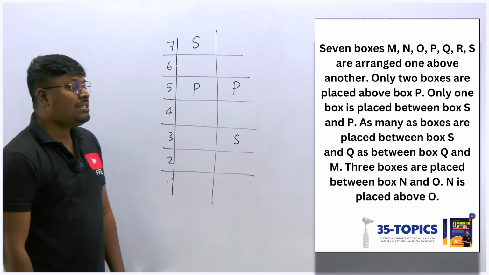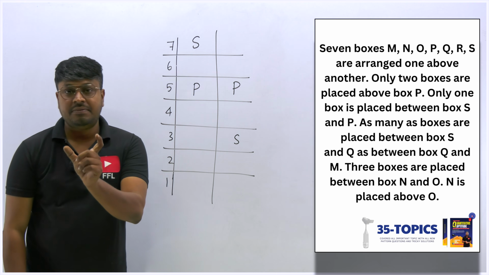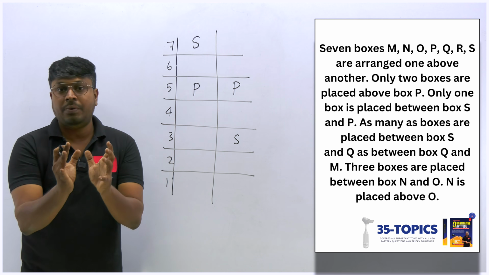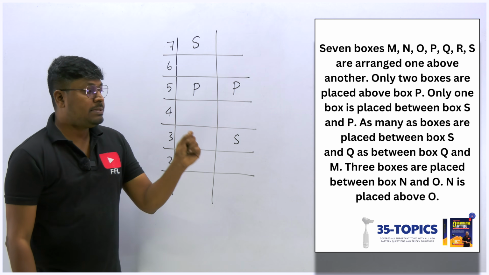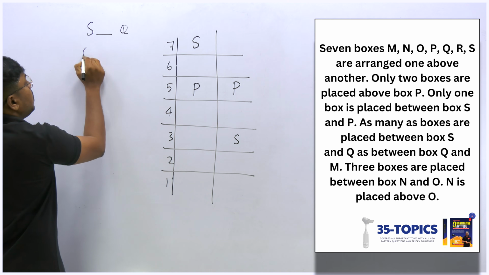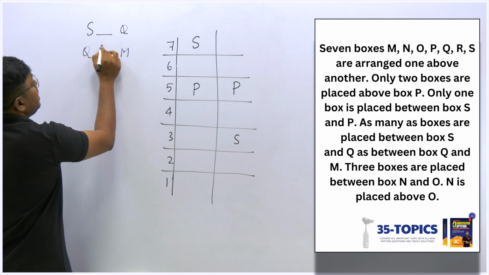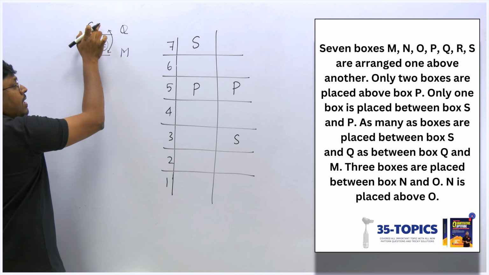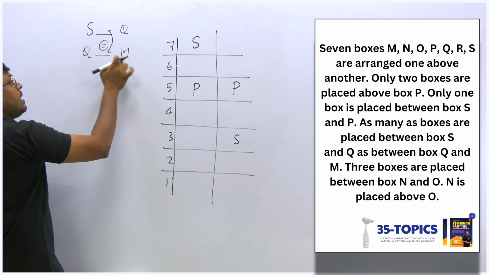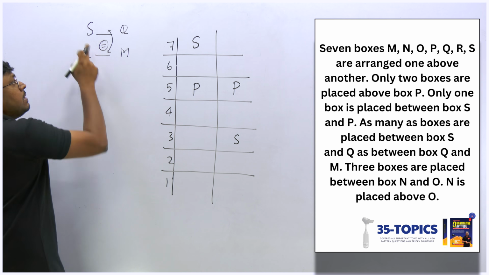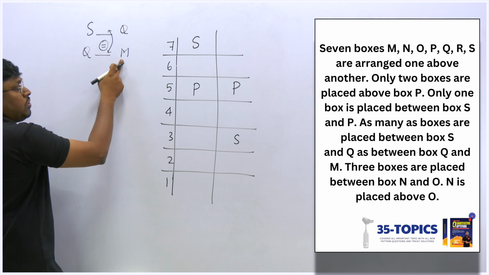So second, as many boxes, again we have found that word, as many boxes. As many boxes means the difference will be equal. So as many boxes between S and Q, S and Q, Q and M will be equal number of boxes in between them, right? So between S and Q, if there are 2 boxes, then Q and M should also have 2 boxes. That is the meaning of it. As many boxes between S and Q is equal to Q and M.